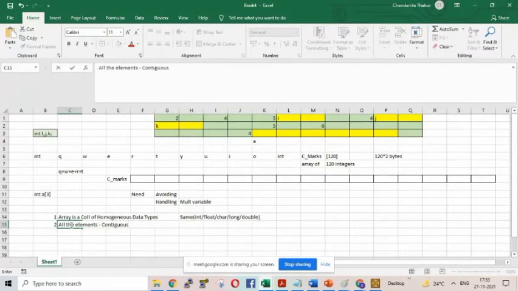It is called contiguous or continuous. Continuous means continuous only. It cannot be broken in between. It cannot go from one line to another line, like, okay, this is the end of the line, so next line it will go.